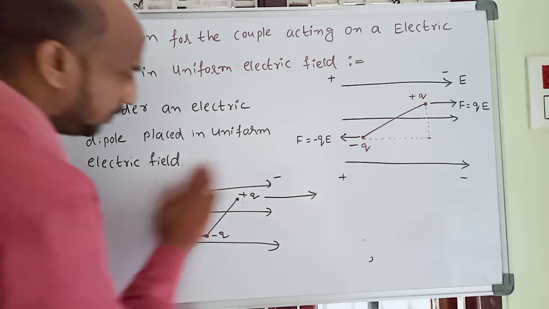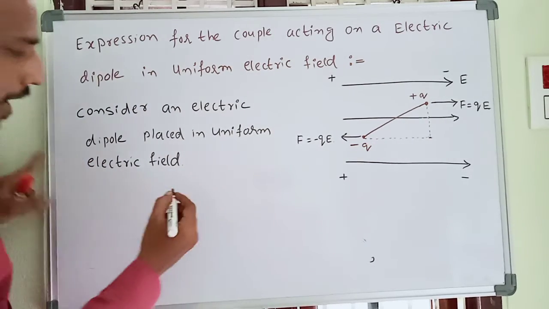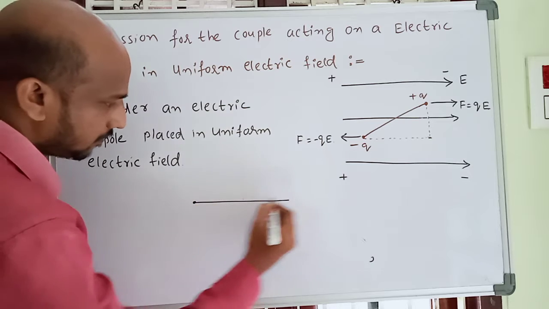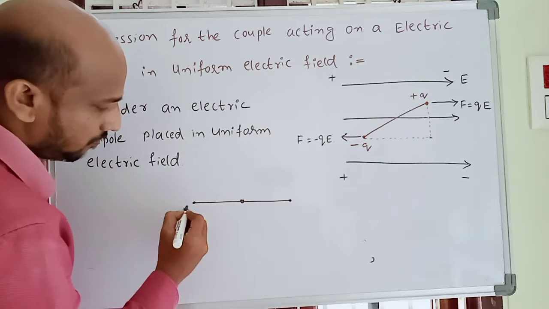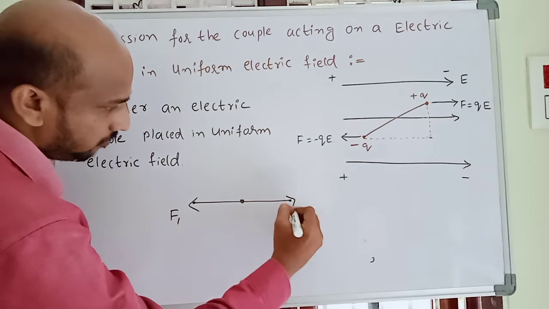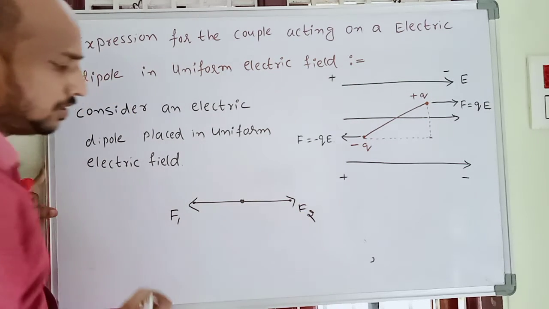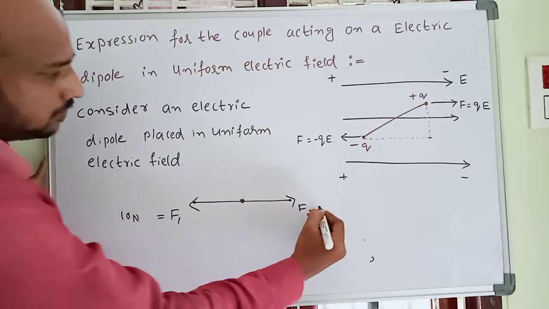For example, two forces are developed, and this is the midpoint here. F1 is the force here, and take F2 as the other force. Both forces are 10 newtons.